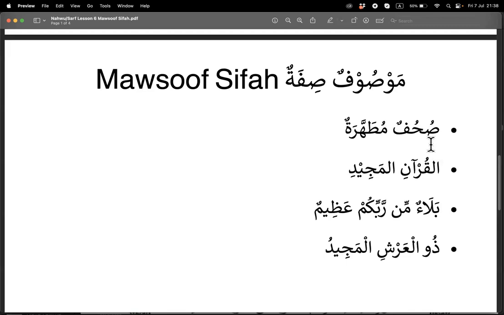And then what's the type of suhufun? Common or proper? Common. Mutahharatun is also common. So they are Mawsoof Sifah. Sometimes you can clearly see it's feminine because of the tamarbuta, but sometimes you have to double check: is this plural in meaning? All right.